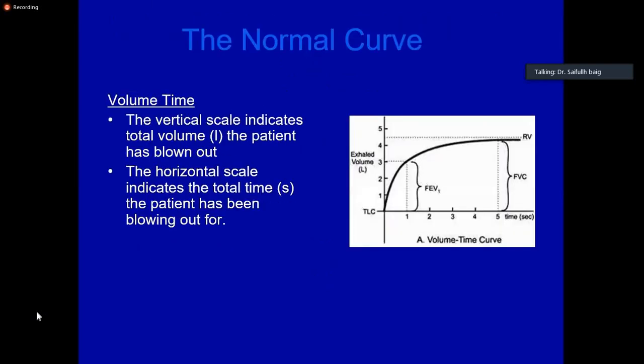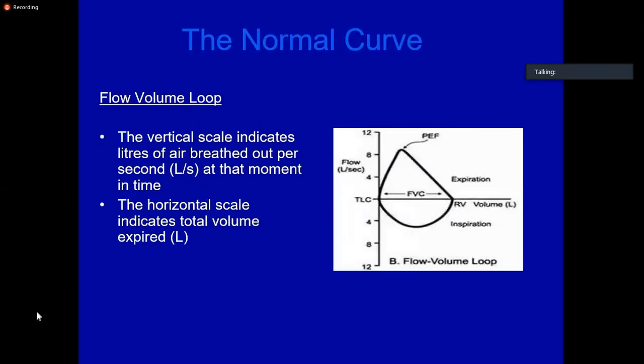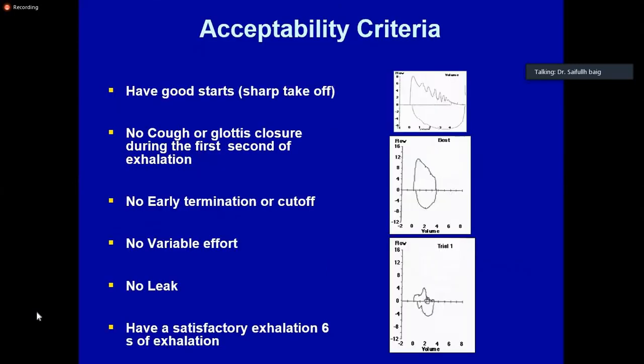Then the flow volume loop should be sharp. If a patient has not started the test on time, there will be a gap over here. If the patient is not making a good effort or is coughing in between, it will be wavy. Then the patient might take in a deep breath during the maneuver. You can see that this is not a right graph. It is not a good attempt by the patient.